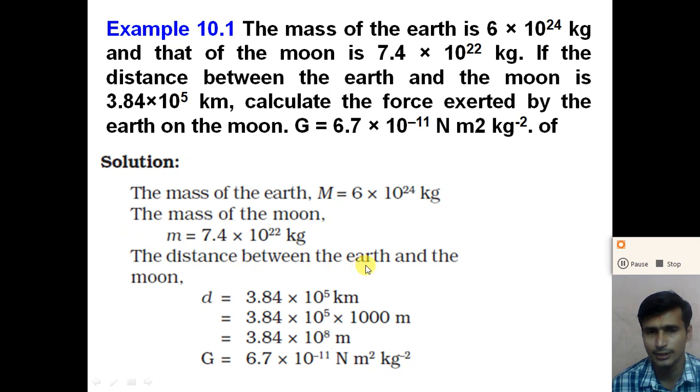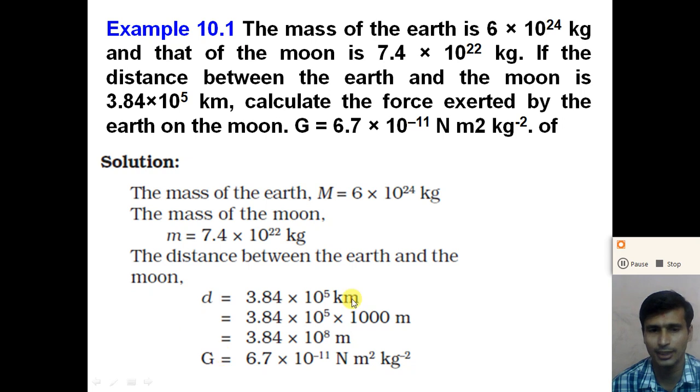Now the distance between the earth and the moon, small d, is equal to 3.84 into 10 raised to 5 kilometer. Now we need to convert this kilometer into meter. So dear student, how do we convert kilometer into meter? 1 kilometer is equal to 1000 meter, right?